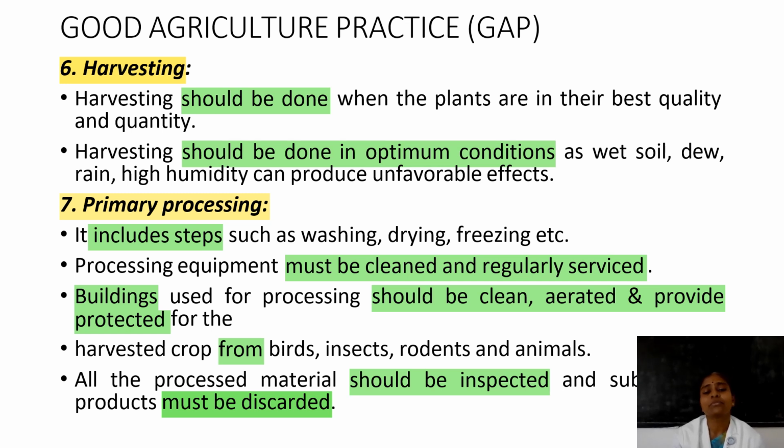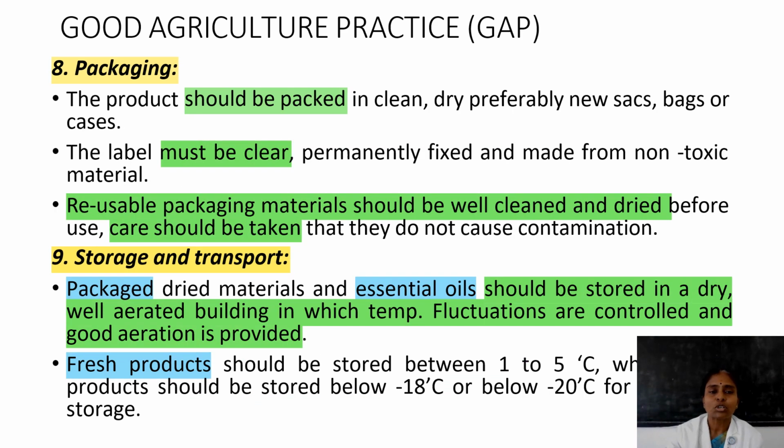Then buildings which are used for processing should be cleaned and aerated properly and provide protection for harvested crop from birds, insects, rodents, etc. After the completion of these processing steps, all the materials should be inspected. After inspection, some substandard materials must be discarded.